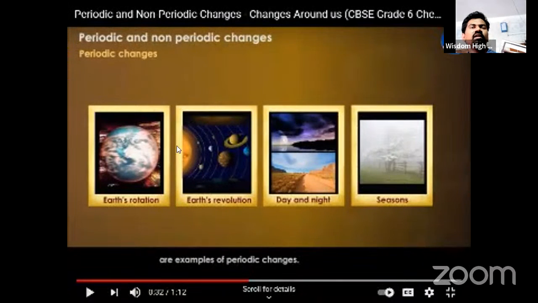Okay, so due to that reason, day and night both are forming. So that is called a periodic change. It continues after certain intervals of time. After certain hours, that change will be repeated. That is called a periodic change. Then the Earth's revolution around the Sun is also a periodic change, because it continuously goes on. Then day and night, then seasons. Seasons are also a periodic change.